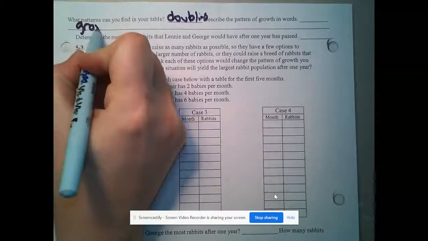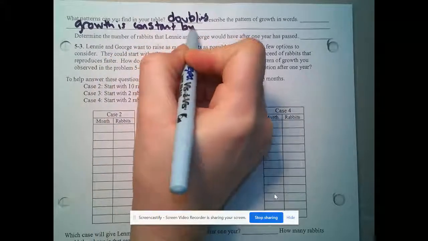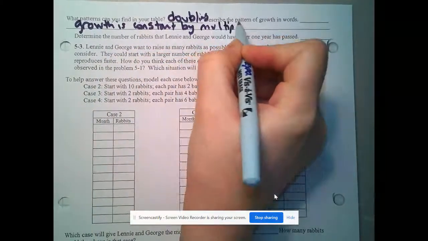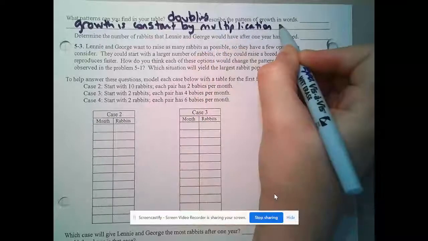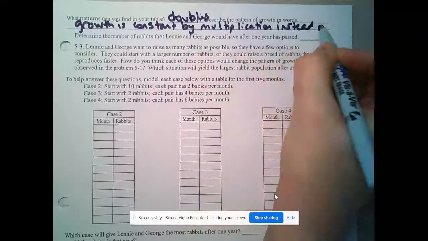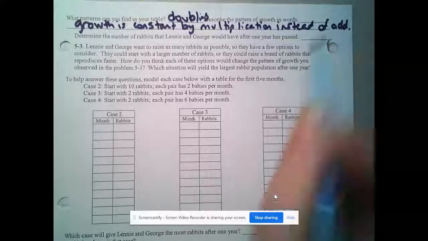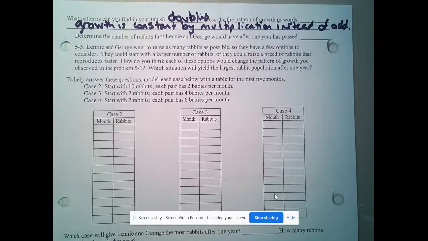So growth is constant by multiplication instead of addition. And that's what makes it exponential. That's what makes it nonlinear.